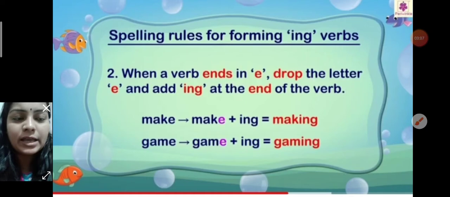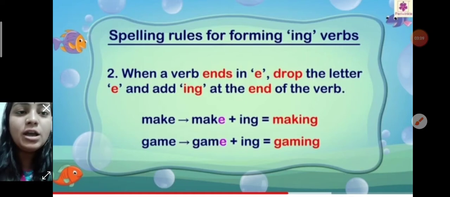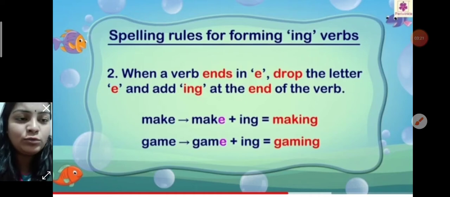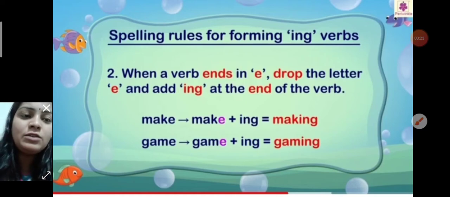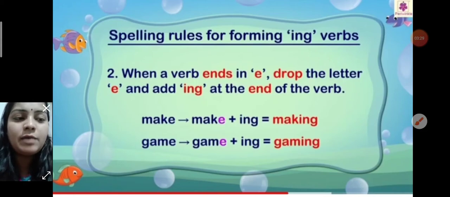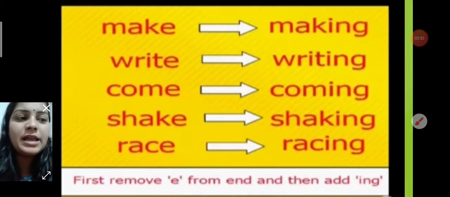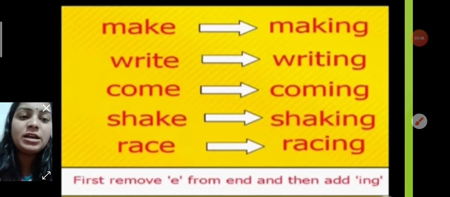Now I have told the second rule. When a verb ends in e, and it shows the action, whenever you make it into the ing form, that means the continuous form, first you drop the letter e and then you add ing at the end of the verb. Like make, making, game, gaming. Also some more examples, writing. First you remove the e and then you add ing when that work is continuous. It means this work is happening right now. Like the girl is writing.